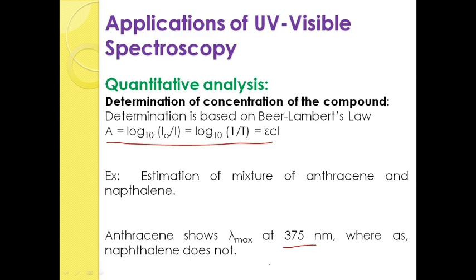By that you can separate the anthracene from naphthalene, and next if you know the absorption, then it is very easy for us to calculate the concentration. Okay. So, by using the technique, A is directly proportional to concentration C. So, this is the technique to find out the concentration of an unknown compound.